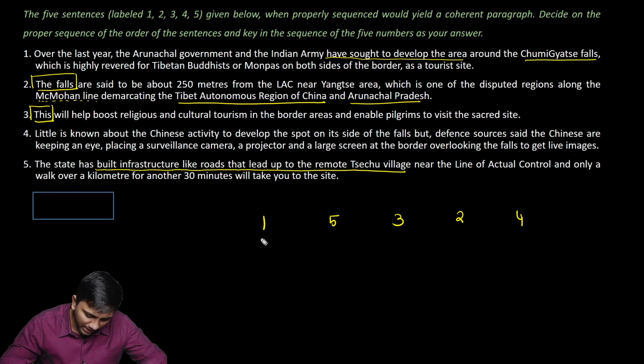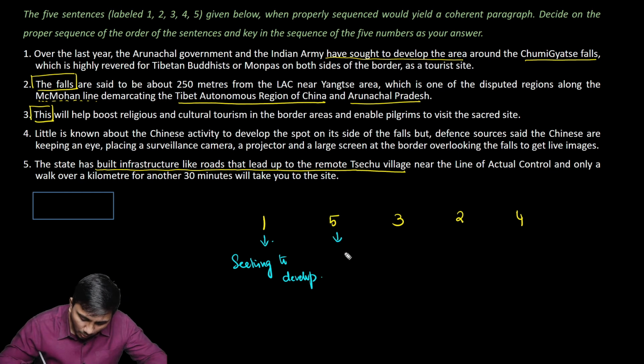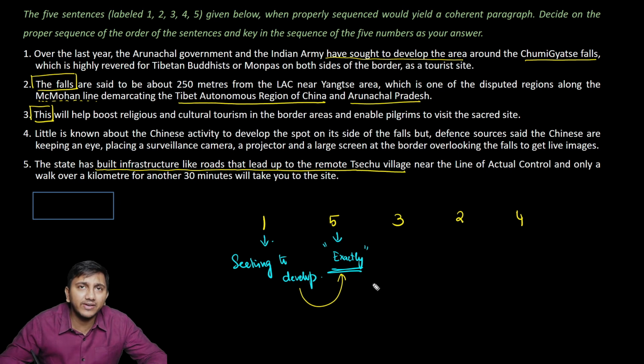Let's quickly see how the ideas were flowing across these. So 1 spoke about the Arunachal government and the Indian Army seeking to develop the area around a particular falls. 5 said, what exactly did they do? So it spoke about built infrastructure like roads. So what exactly is being done as development is given in 5.